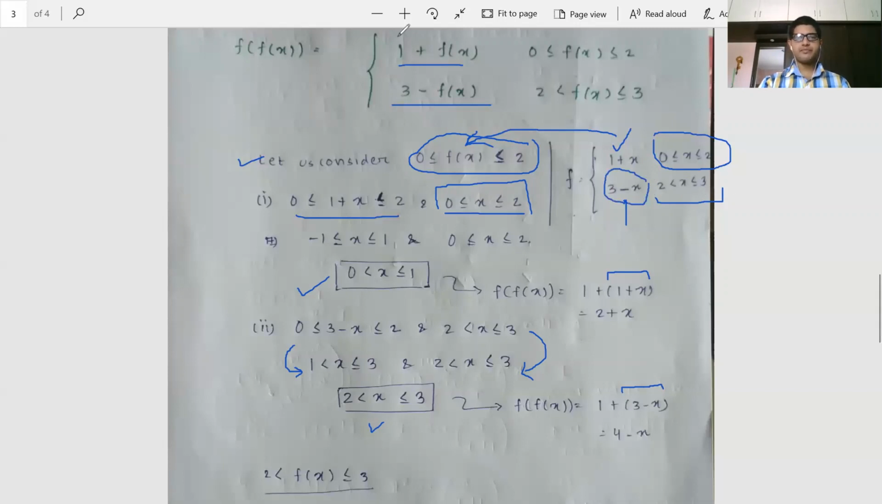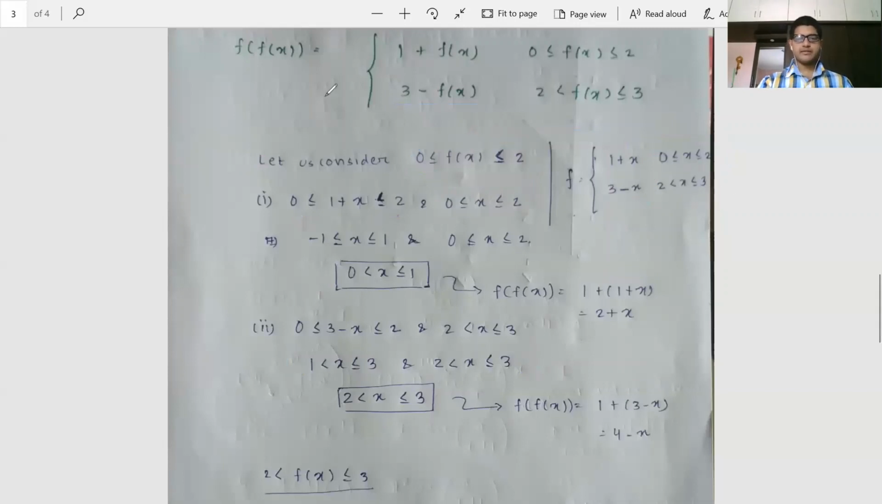Okay, so we get some ideas about this thing. This part means this first part. Let us consider when 0 less than equal to f(x) less than equal to 2. Now let us move ahead. We have to consider the second case also, when f(x) lies between open 2 to close 3.